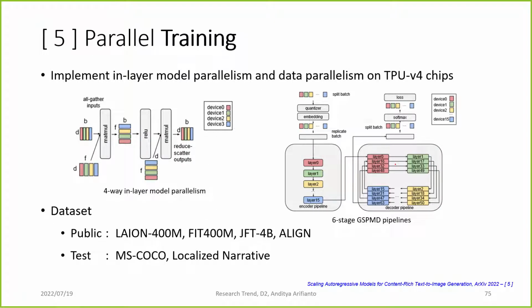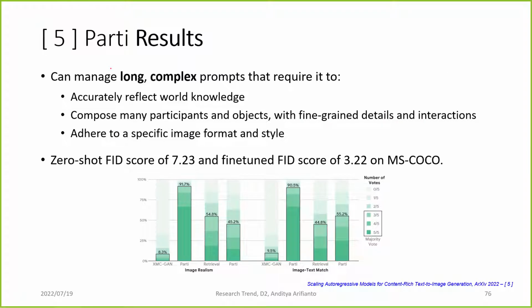They show extensively in the paper how they train, using model parallelism and data parallelism, though I don't know how many TPUs they use. They use public datasets: LAION-400M, FIT400M, CC3M, and ALIGN. And then the result: they can manage long and complex prompts, which they said are required to accurately reflect world knowledge and compose many participants and objects with fine-grained detail and interaction.